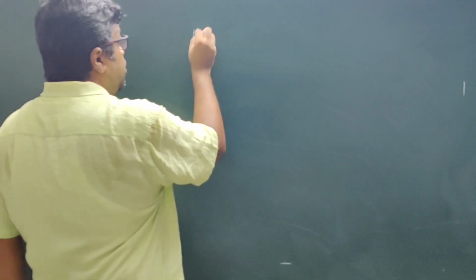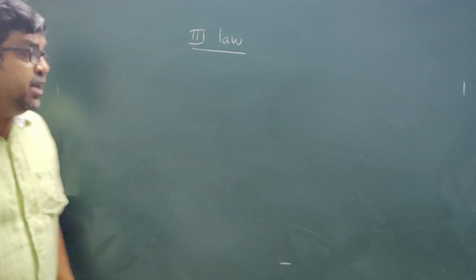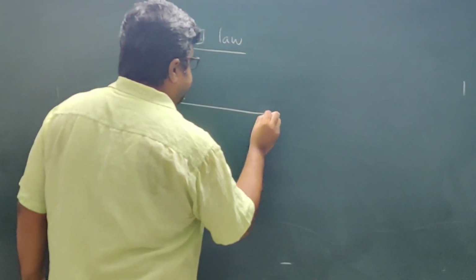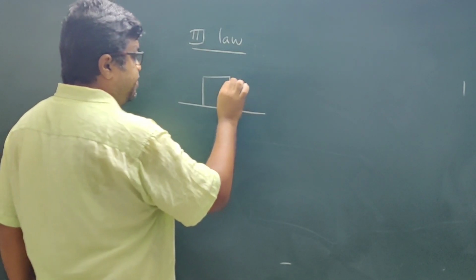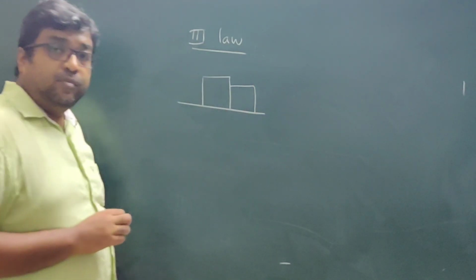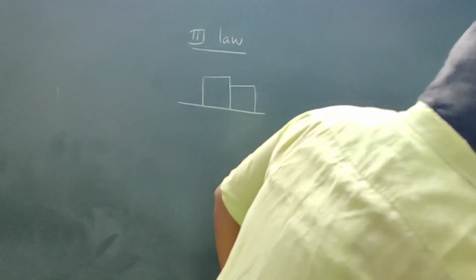Next, moving to the third law of motion, Newton's third law. Now suppose we have two objects in contact, placed like this.